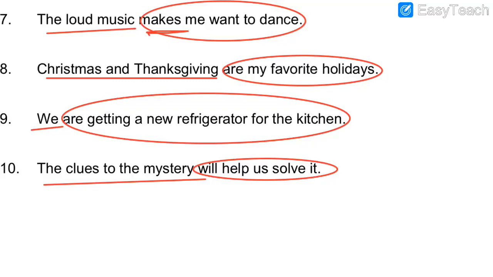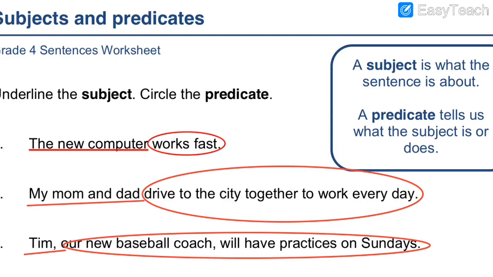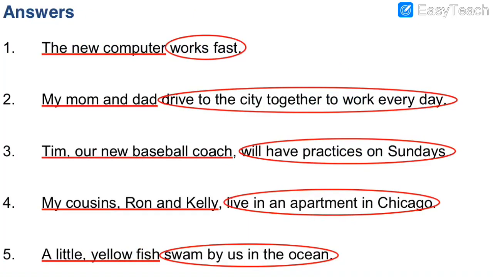And also there is one helping verb in the predicate part. What is the helping verb? What is the modal verb given over here? That is "will." Will is the modal verb, not the main verb. So this is the subject and the rest of the sentence is the predicate. So we have solved the exercise based on subject and predicate. We have identified what is subject, what is predicate. We have underlined the subject, we have circled the predicate, and we also understood what verbs are.